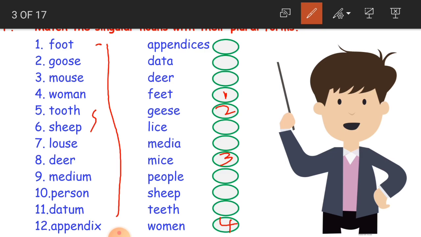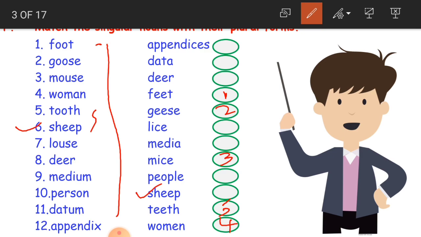The fifth one, tooth. Tooth becomes what, children? Teeth. The sixth one, sheep. If you observe here, sheep does not change. Even in singular form it is sheep, and in plural form it is also sheep. There is no change.